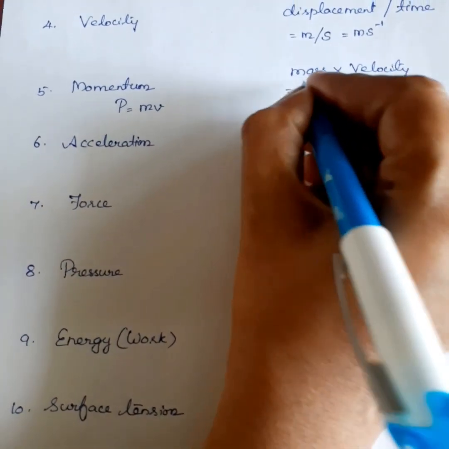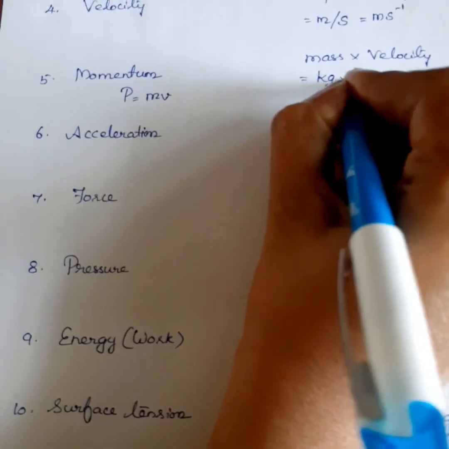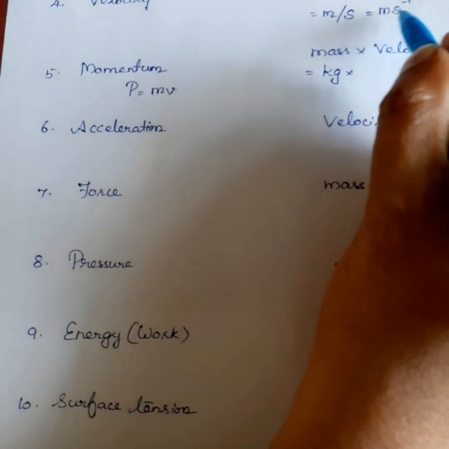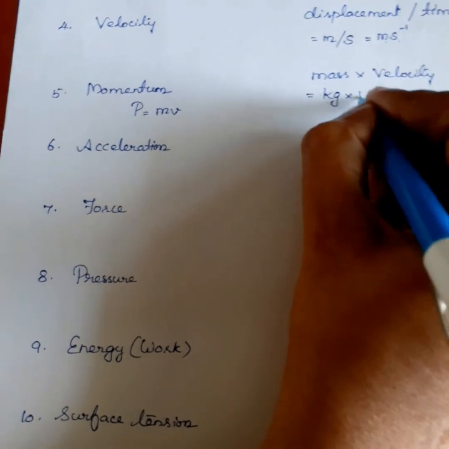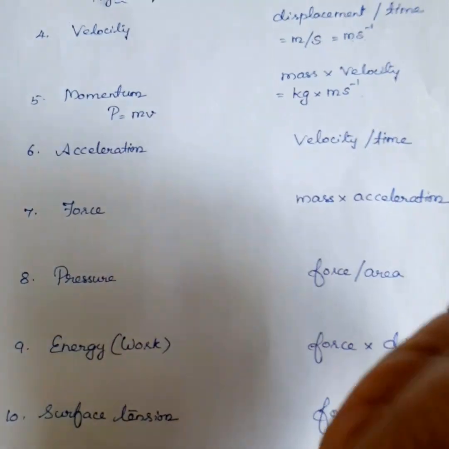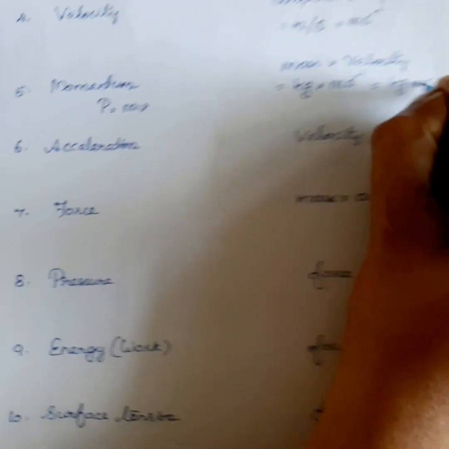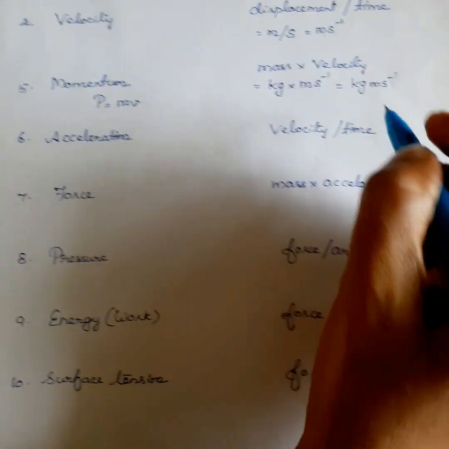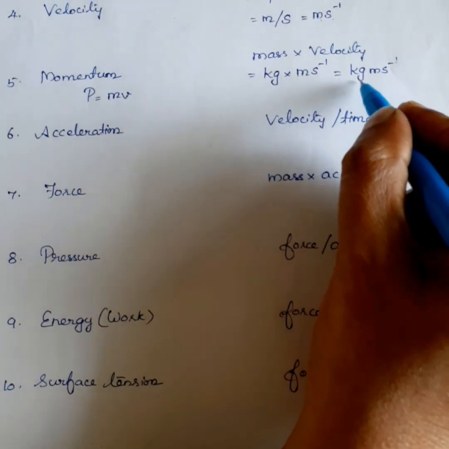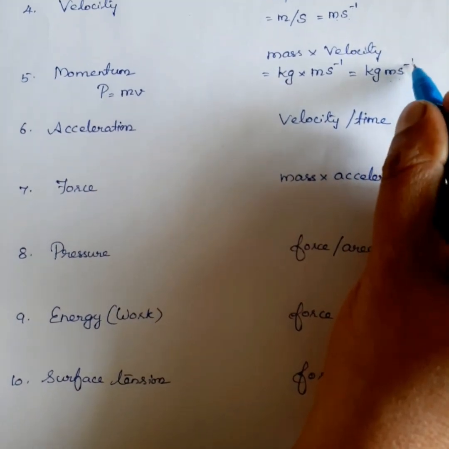What's the unit of mass? Kilogram. The unit of velocity is meter second power minus 1. So, kilogram meter second power minus 1. The unit of momentum is kilogram meter second power minus 1.